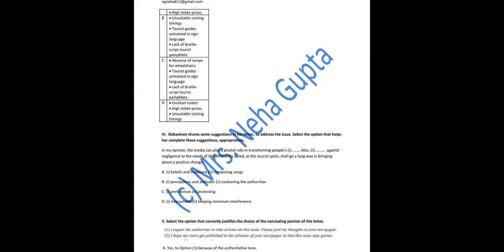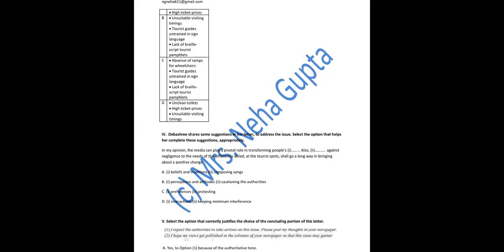Let's go to C part. Absence of ramps for wheelchair. Definitely this is going. The second point in C part, tourist guides untrained in sign language. Definitely they do not know the sign language of the differently able people. Third part, lack of Braille script tourist pamphlets. So this is also going with differently able people. So all the three points go there.